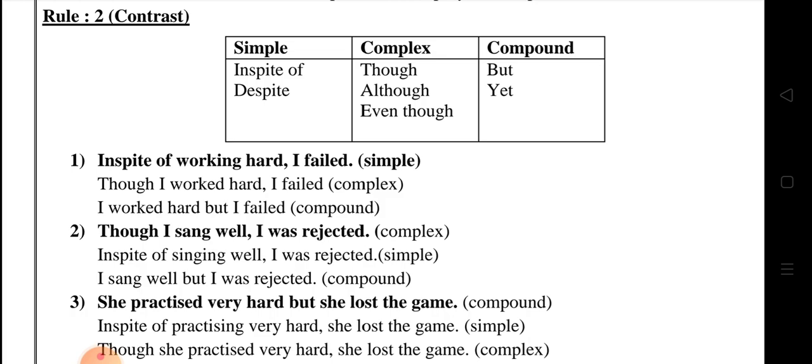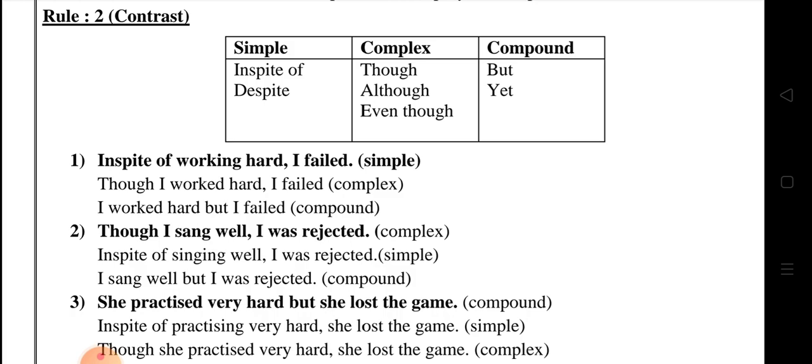Okay, so already we have written "though I" as the subject in the first sentence. In "In spite of working hard," they didn't give any subject, but in the second sentence they gave the subject, which is I, so you have to write the same subject only. "Though I" next V2. Why? Because in the second sentence they gave the V2 form only, so in the same way you have to write in the first sentence also. Though I worked hard, I failed.